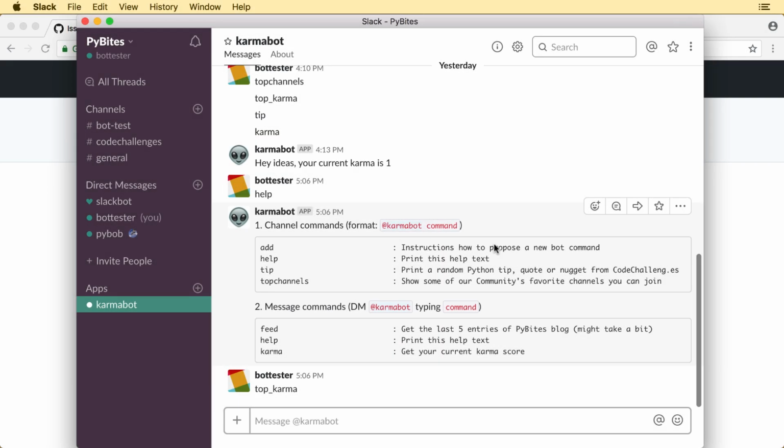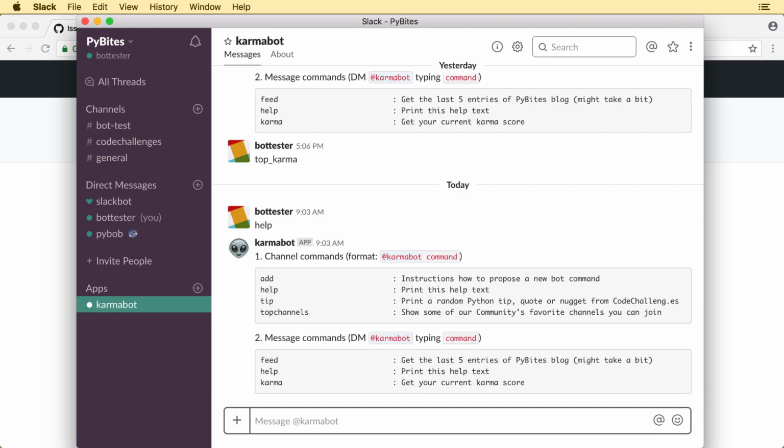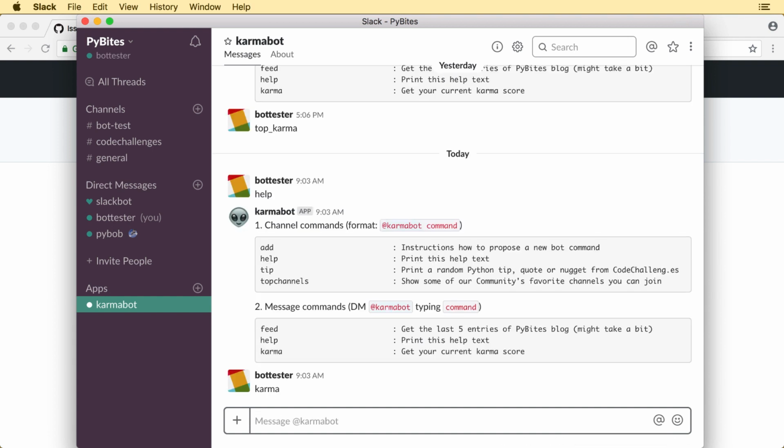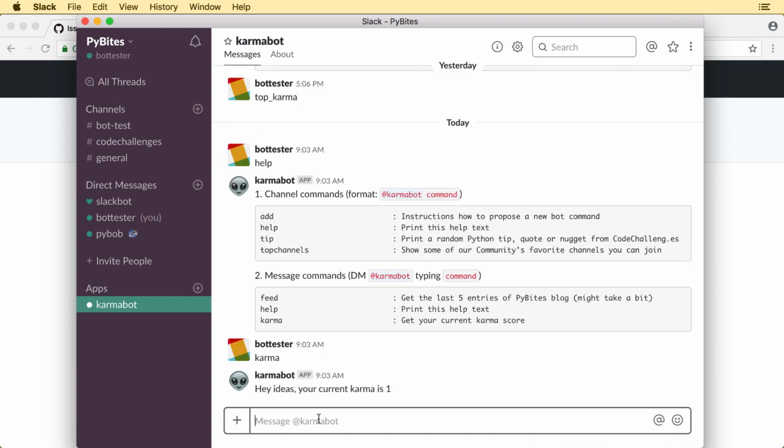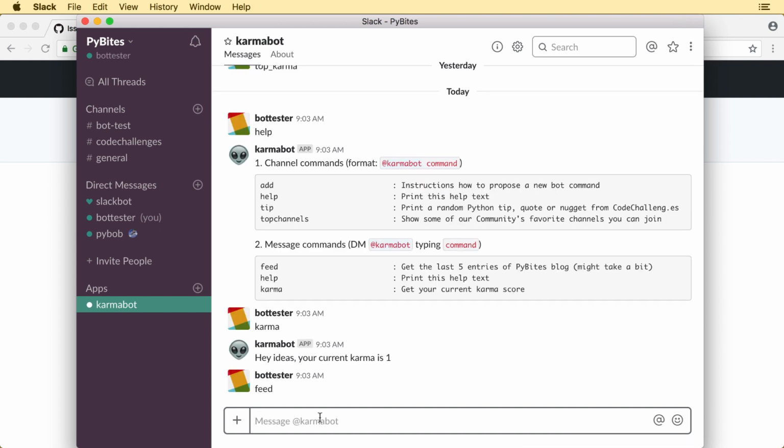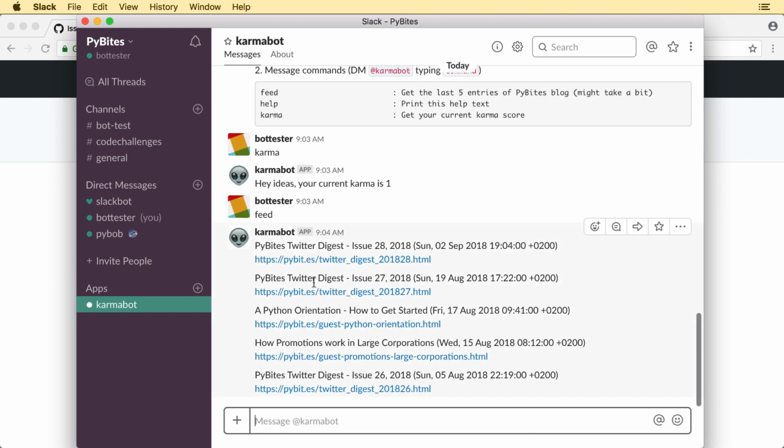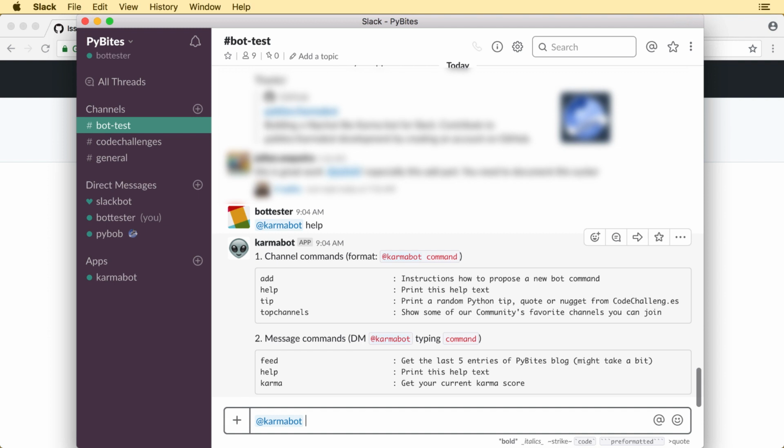Hey guys, we added some new features to our Karmabot command. You can now fire your commands in the general or any other channel, and you can send them via direct message, as I'm doing here. You can get the feed items from PyBites. So channel commands, you have to add mention Karmabot.